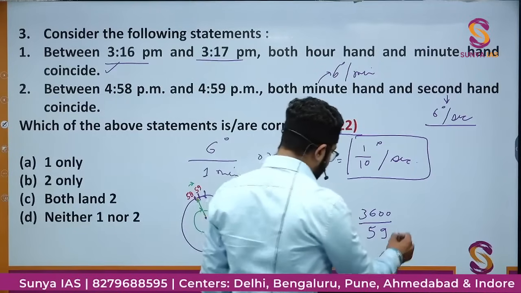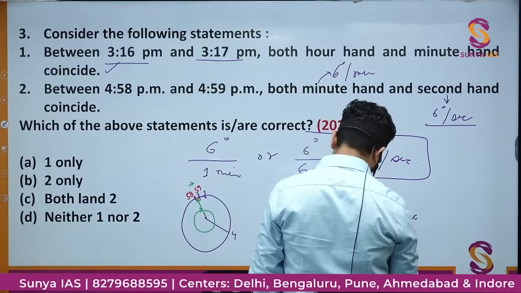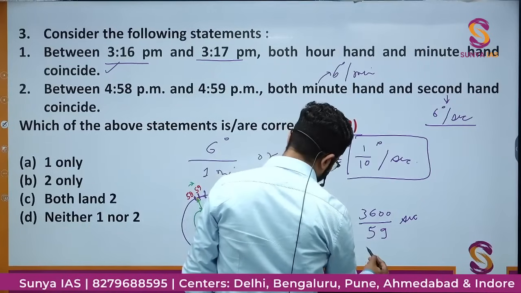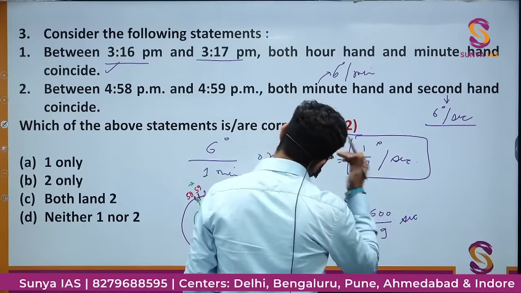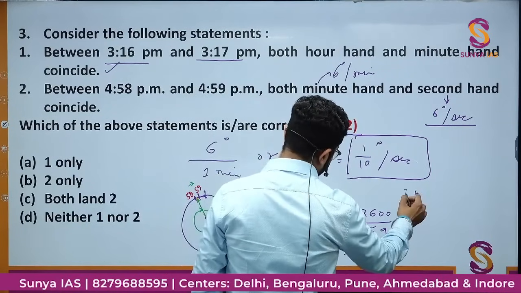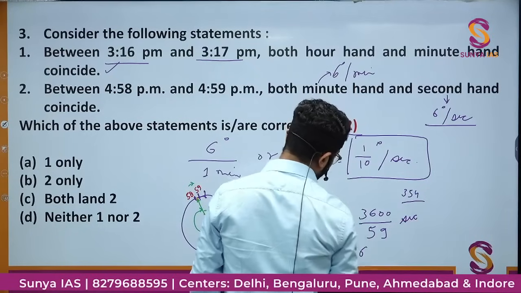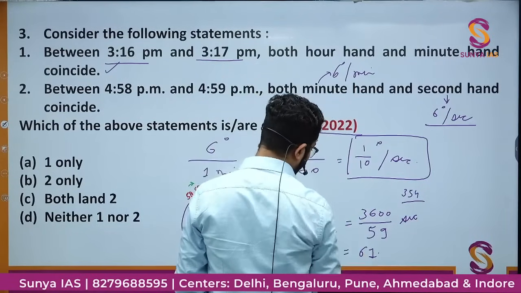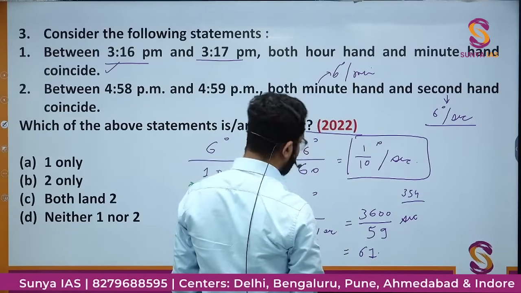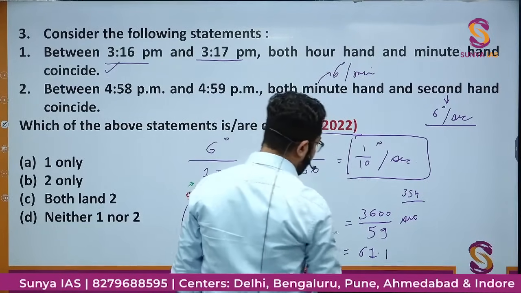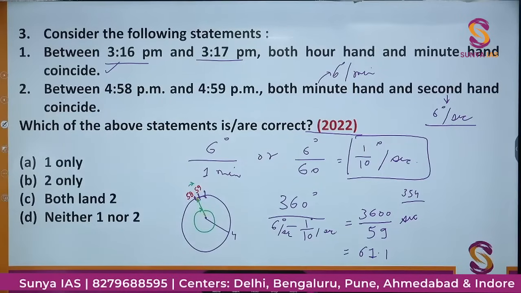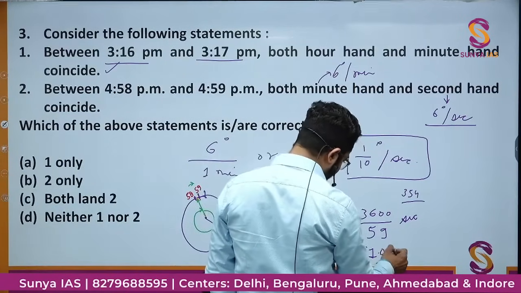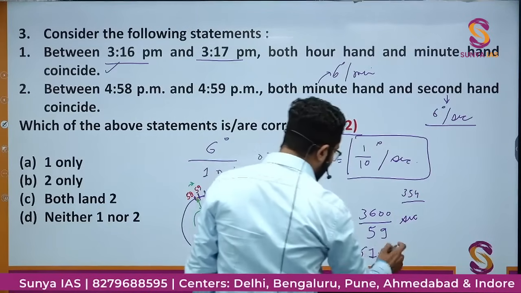If I solve this, this would be 61.1 seconds, something like that. 61 point some seconds,